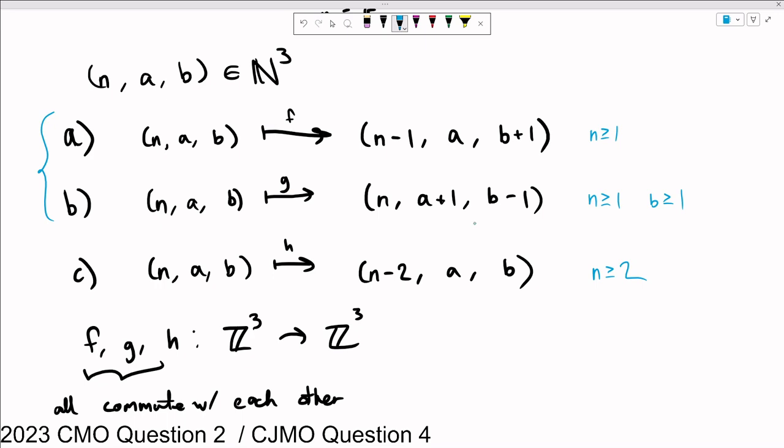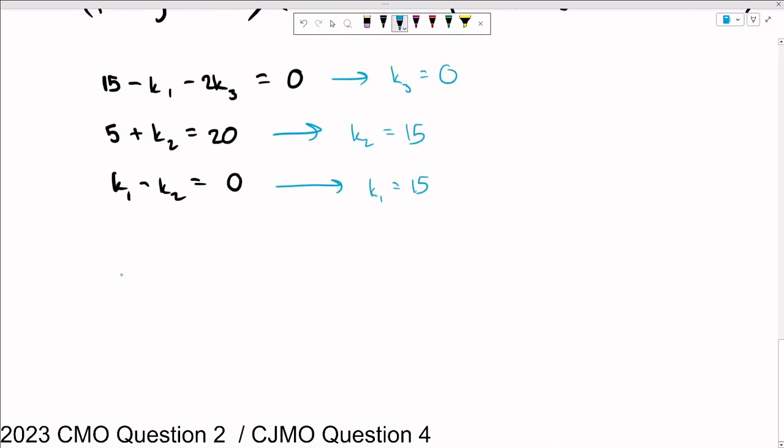And if we tried to run G on it, then let's take a look at what happens. So G inverse of (0, 20, 0). Remember, this was the case where we connected an active node to an inactive node and turned it into an active one. The amount of connections would stay the same. The amount of active nodes would be 1 less, and we would have 1 more inactive node.